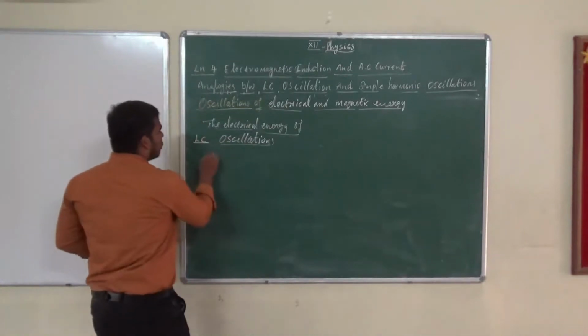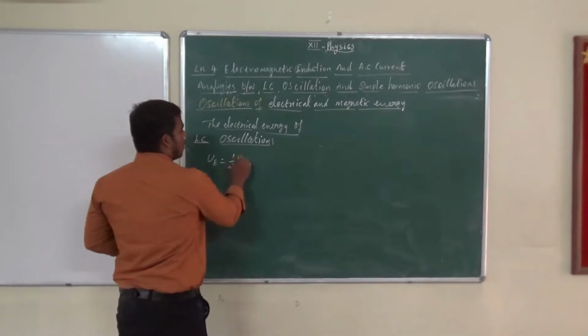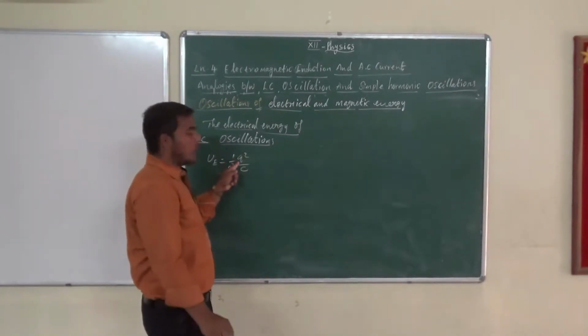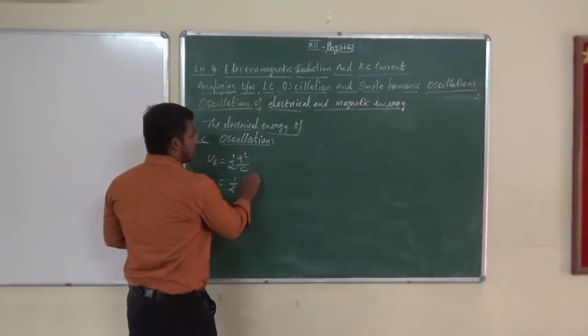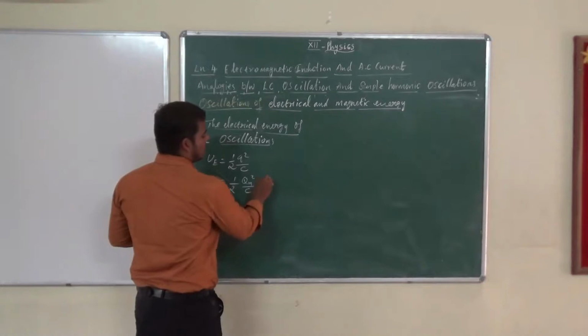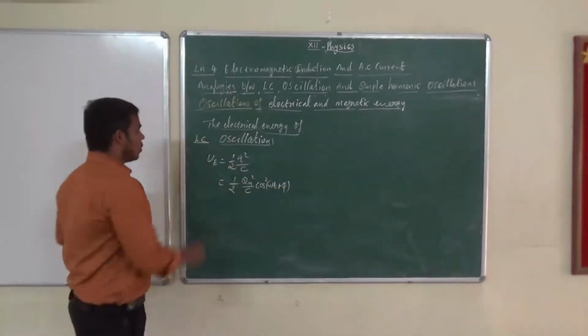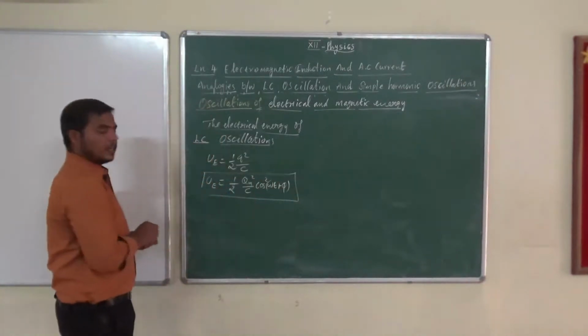U is equal to 1 by 2 Q square by C, isn't it? We knew that Q value. So 1 by 2 Q maximum square by C cos square of omega t plus phi. Am I correct? So that is the electrical energy of LC oscillation.